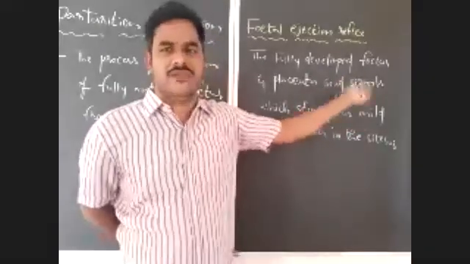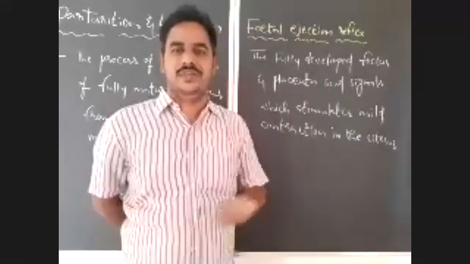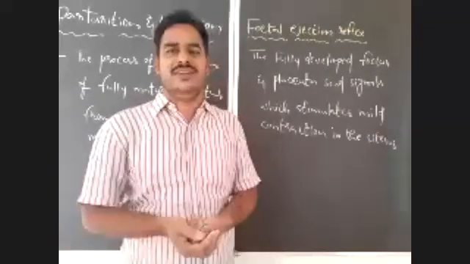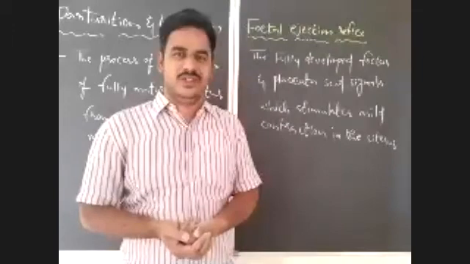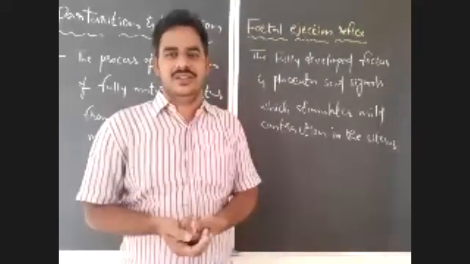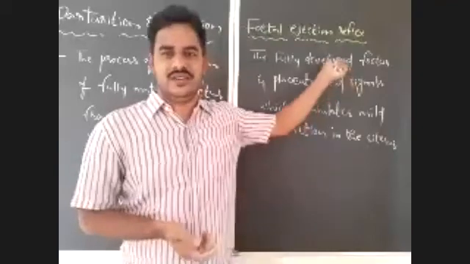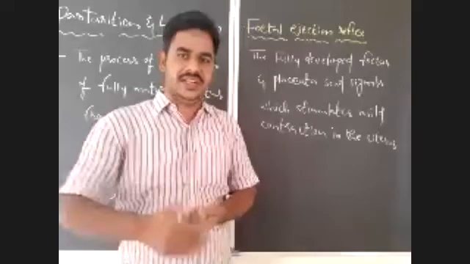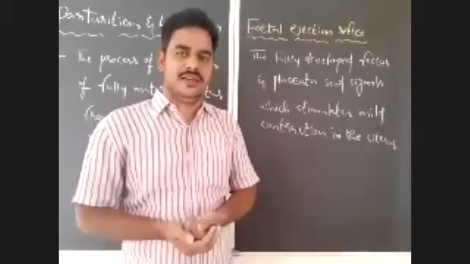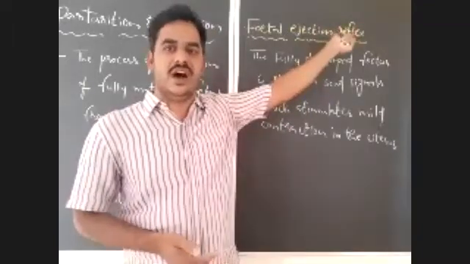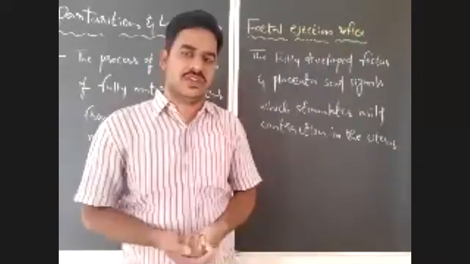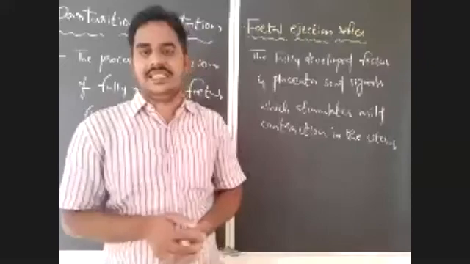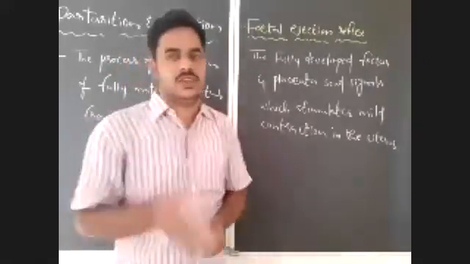The fully formed, fully developed fetus, which may feel bored because it has stayed nine months in the uterus of the mother, sends a signal, or a message, to the mother. That is just for your understanding, I am mentioning it like that, but it is actually the fetal ejection reflex. The nerve signal which leads to ejection of the fetus, or delivery of the fetus, is the fetal ejection reflex. So the fetal ejection reflex is developed by the fully developed fetus and placenta, which you should note now.